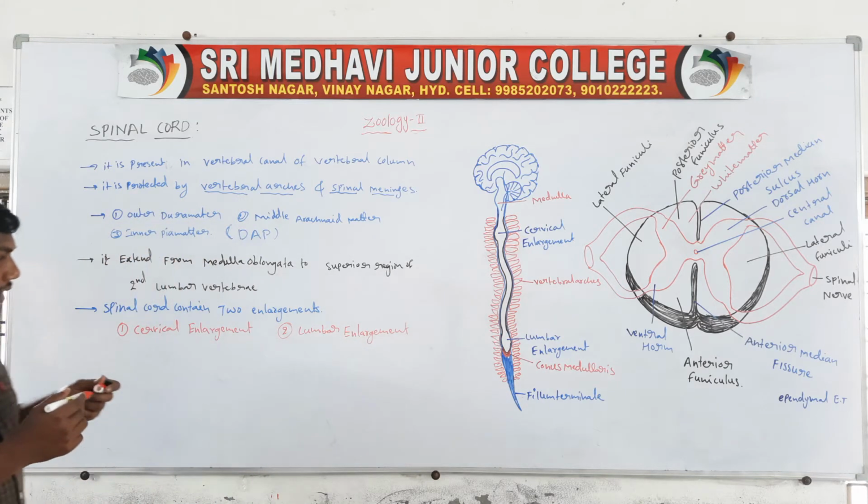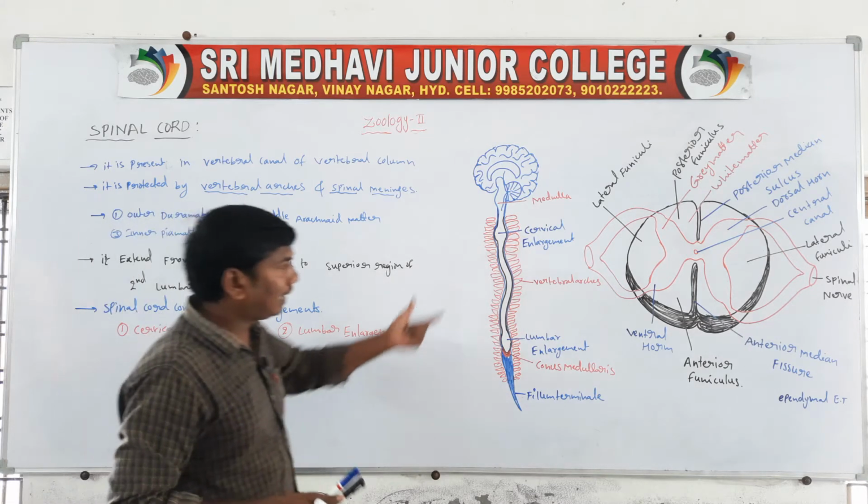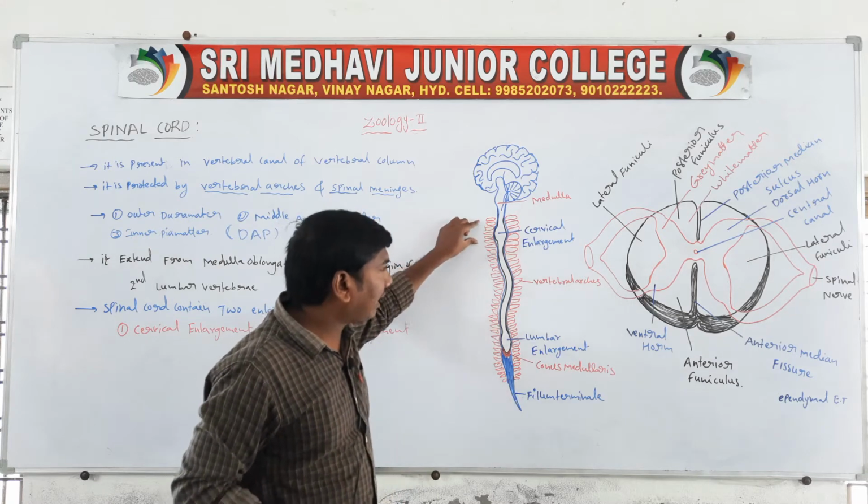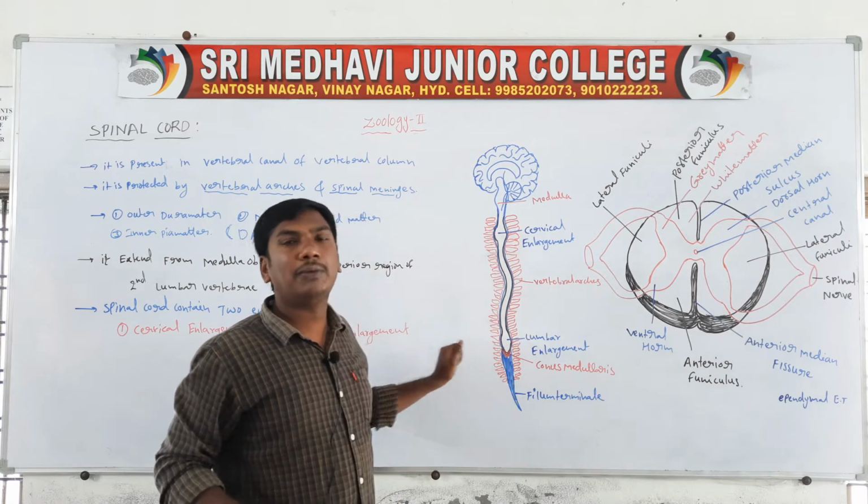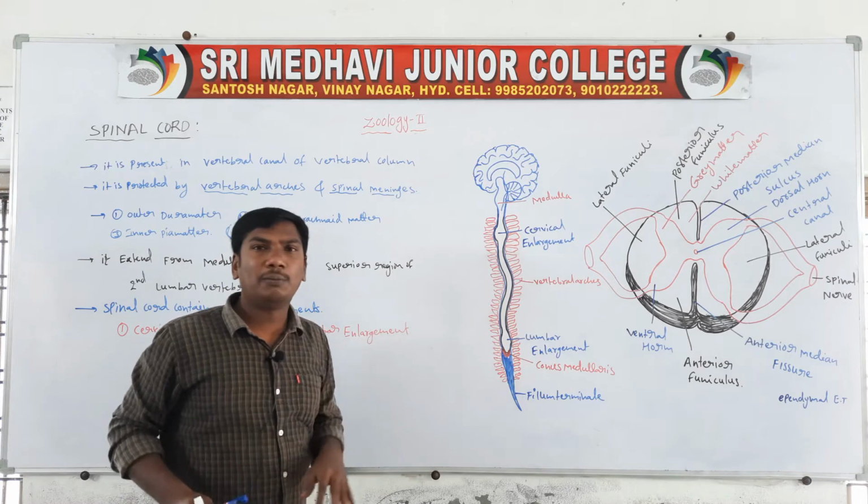Cervical enlargement and lumbar enlargement. The spinal cord contains two enlargements: one is the cervical enlargement, another one is the lumbar enlargement.